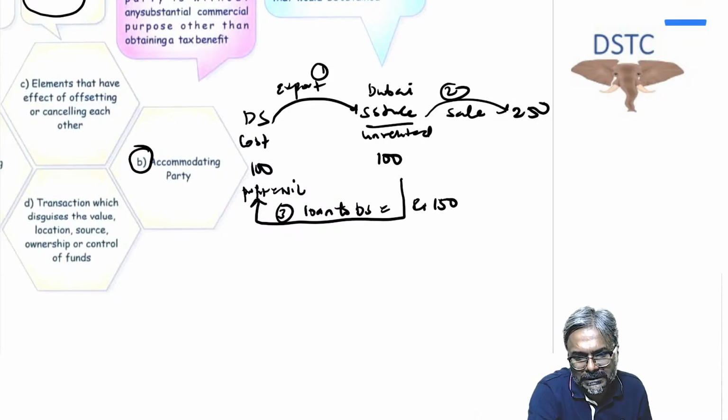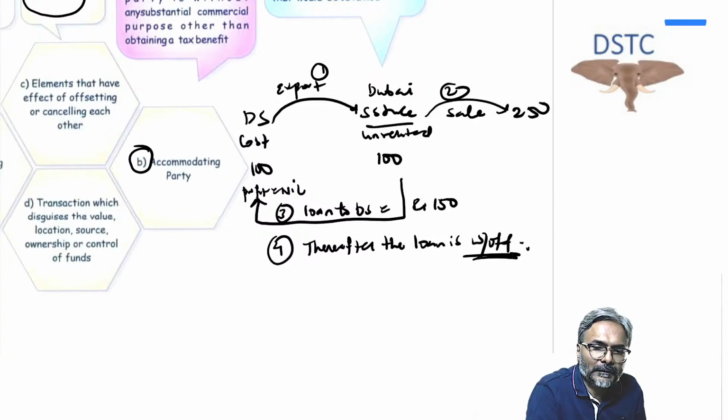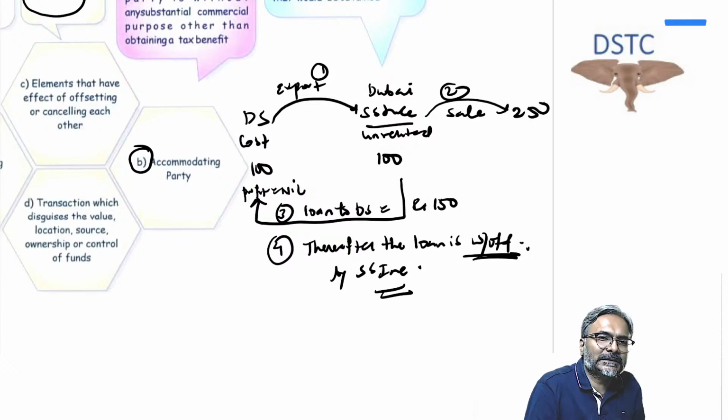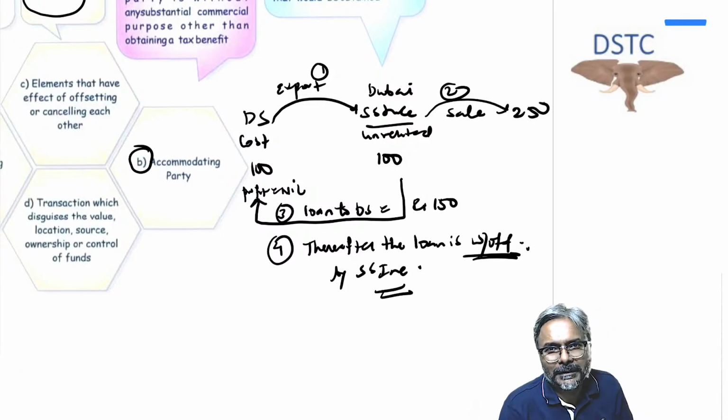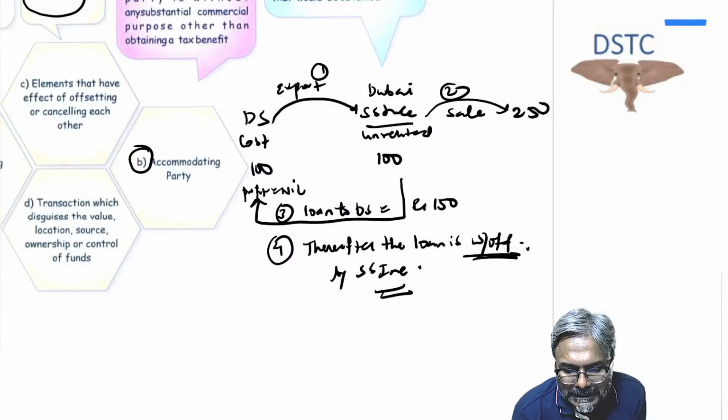You can see the difference. Loan to DS, how much? Rupees 150. And finally, students, point number 4: thereafter the loan has been written off. The loan is written off by SSINC dot. So can I say SSINC dot has been made an accommodating party? Can we say therefore that SSINC dot has been made an accommodating party? And the answer is yes.